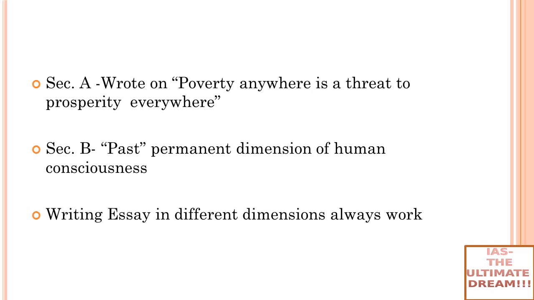Even if you don't write all these six dimensions, that is political, economical, social, technological, anthropological, or legal, you can write political, economical, social, as well as environmental. You can write these four aspects and you can write it easily. So I wrote on poverty anywhere is a threat to prosperity everywhere. And how I created dimensions: I said how poverty is a threat to social prosperity, how poverty anywhere is a threat to economic prosperity everywhere, how poverty anywhere is a threat to environmental prosperity, and then I dealt with it, right?